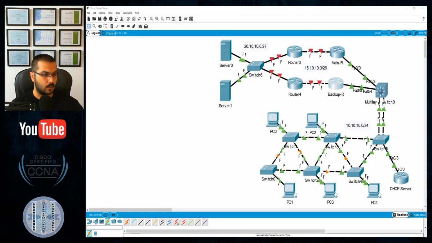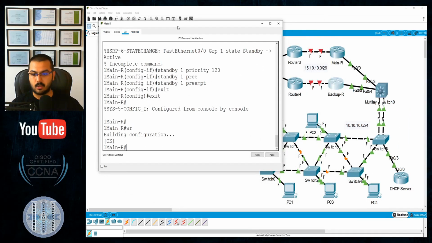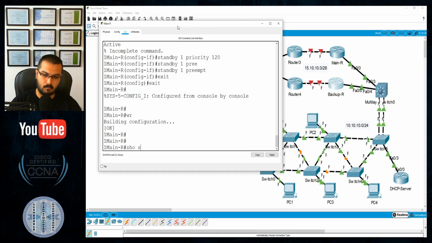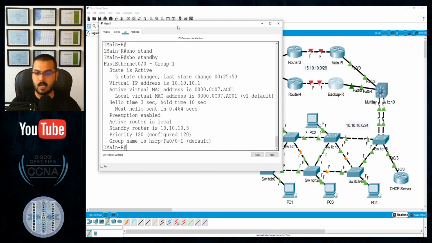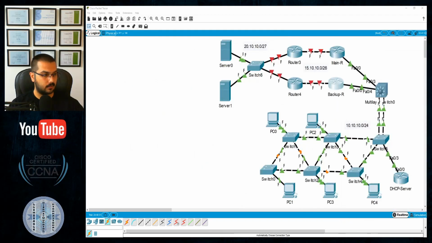Let's compare it to the other device's configuration. Show standby. Things are different here because it's active, with the same virtual IP address. The active router is the local one, so right now I am on the active router. Preemption is enabled. The standby router is the one that has .3 in it, and priority is 120, configured, not default. I will show you how we will test that in one minute.